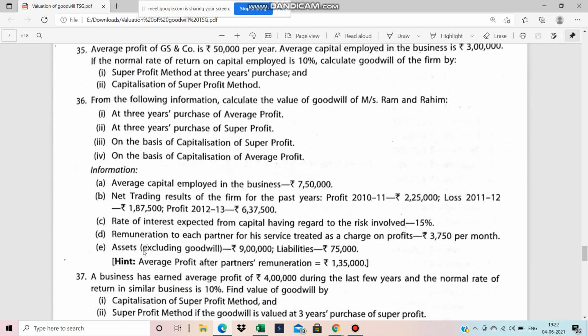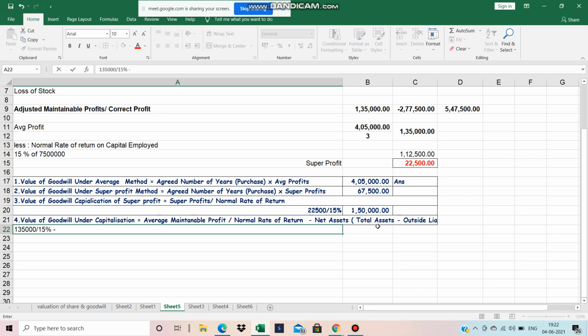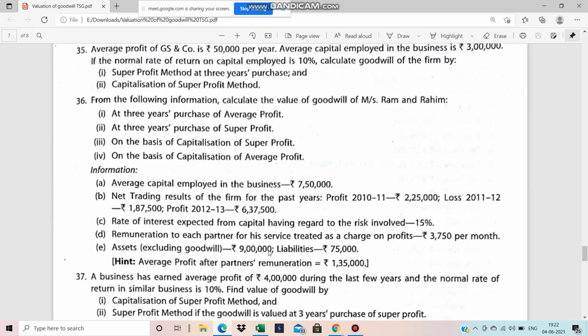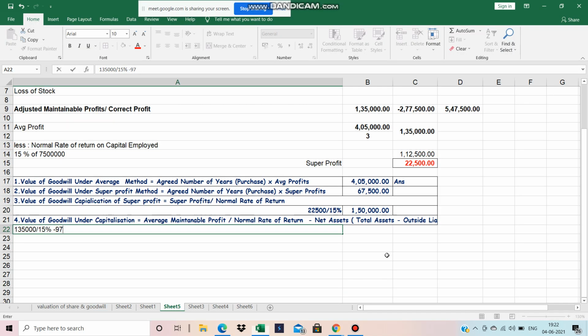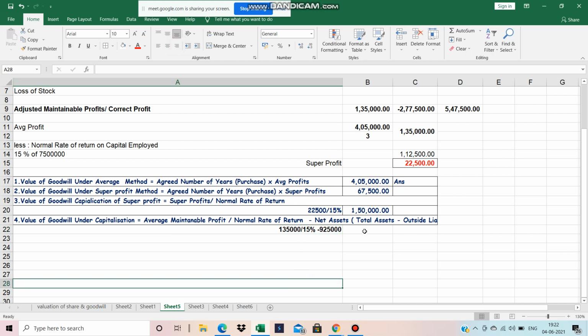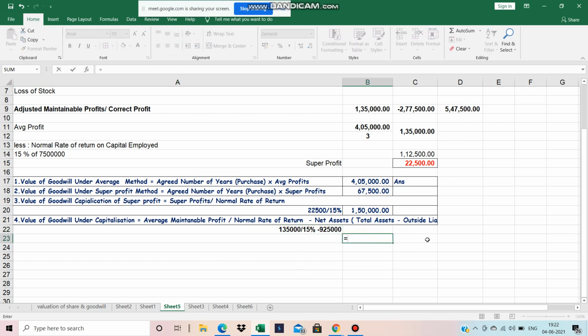In question number 36, the assets excluding goodwill are 9 lakhs, and from it you less 75,000, so the net assets are 9,25,000. So the answer will be 1,35,000 divided by 15 into 100, minus 9,25,000.